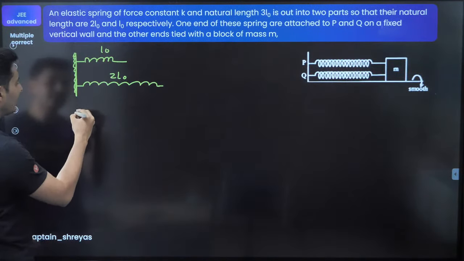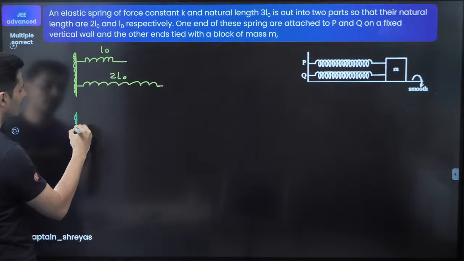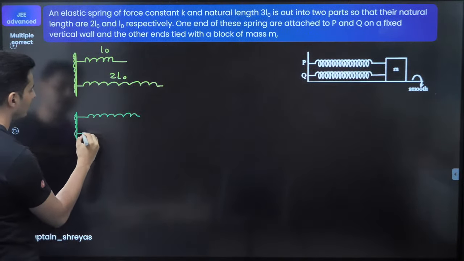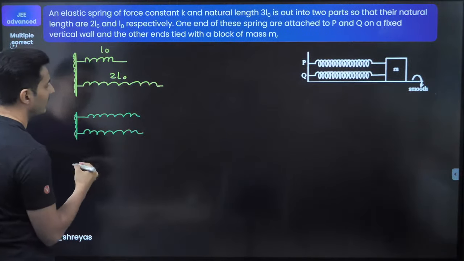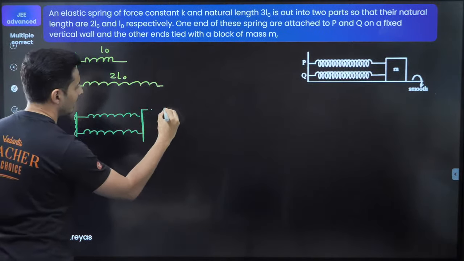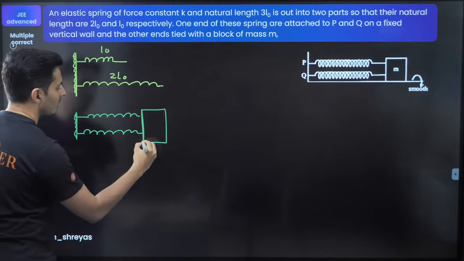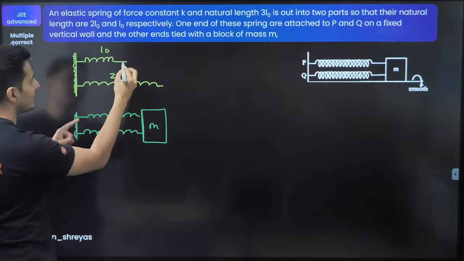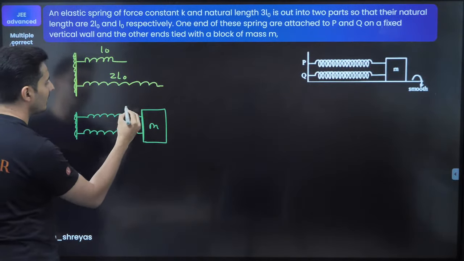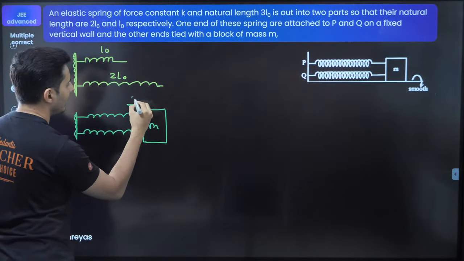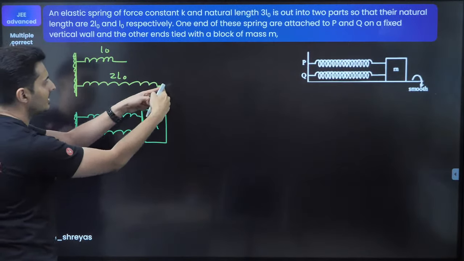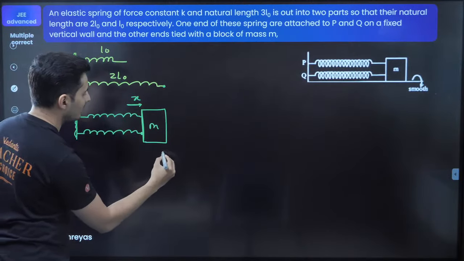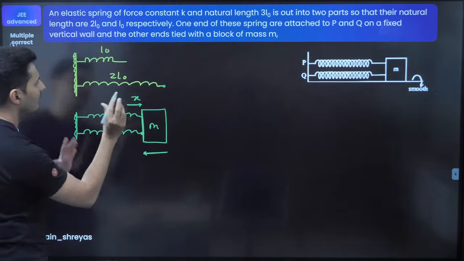In fact, in the equilibrium condition, this is what you're going to see. This spring will be probably slightly elongated. This spring will be slightly compressed. Both of them are connected to the same mass. Now it is very apparent. Obviously, you can see that this point is now here, so it has been extended by x. And this point is now here. So it has been basically compressed by how much amount?